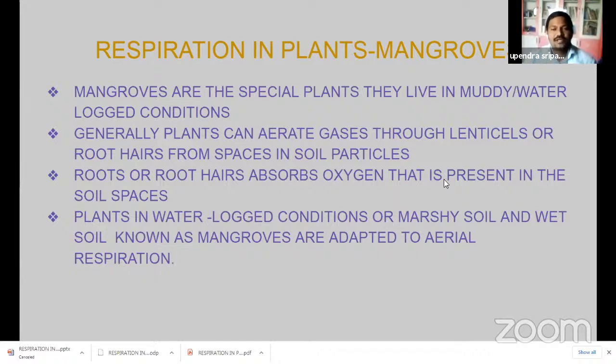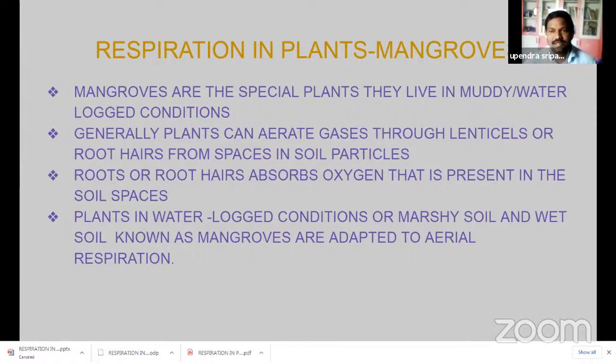In waterlogged, marshy or muddy conditions, the plants that develop aerial roots are known as mangroves. The special modification in mangroves is the aerial roots. The aerial roots absorb oxygen from the outside surroundings. Why?